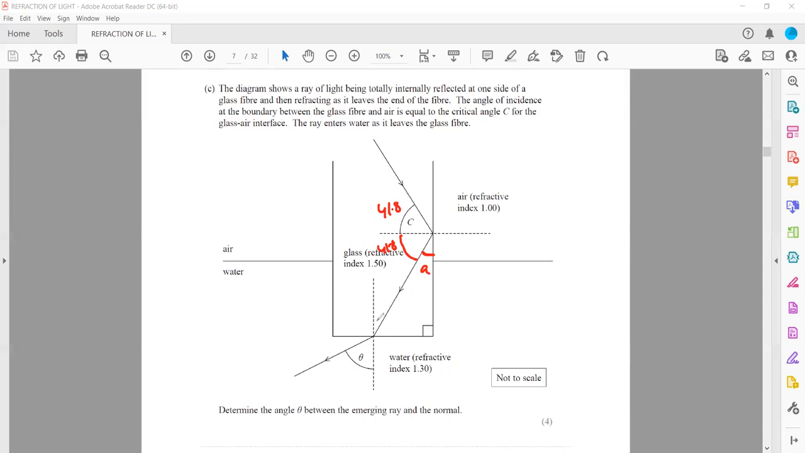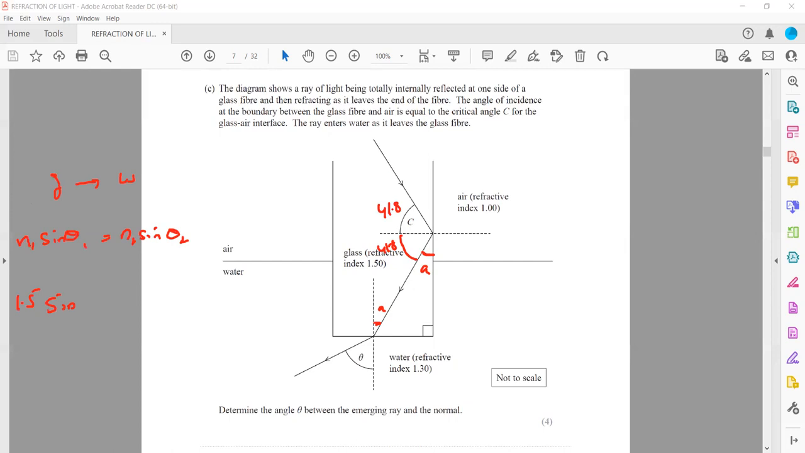And the angle A will be the same as the angle of incidence from glass to water, because we have to use the same formula from glass to water. So n1 sine theta 1 equals n2 sine theta 2. So n1 is the refractive index of the glass, which is 1.5, sine theta 1. So what is sine theta 1? Sine theta 1 is this one, because we are moving from glass to air. So how much is this angle? How can we work it out?